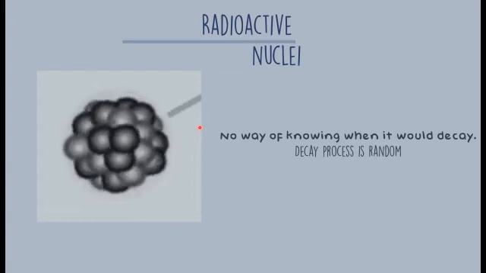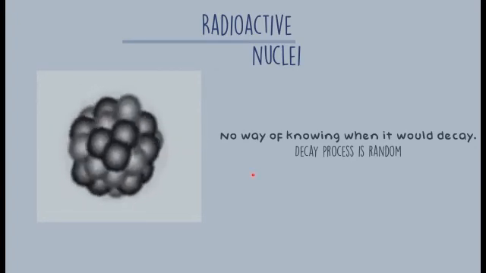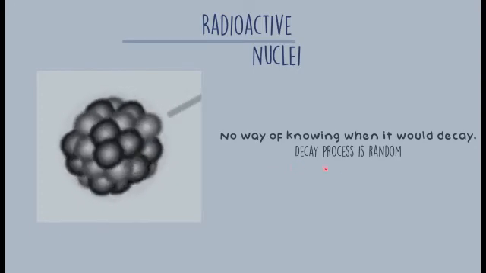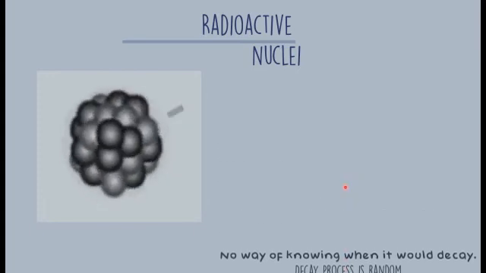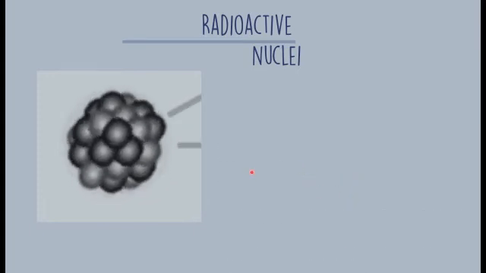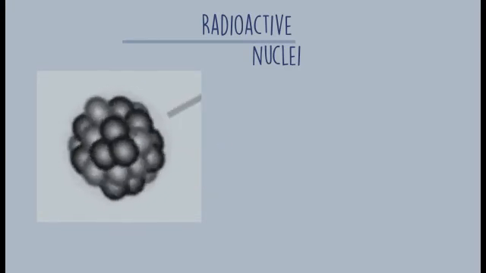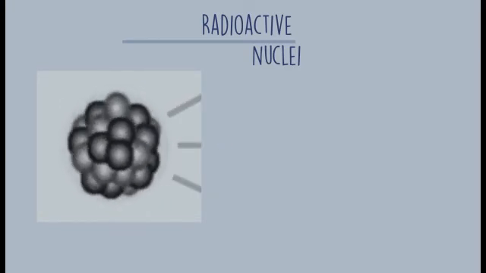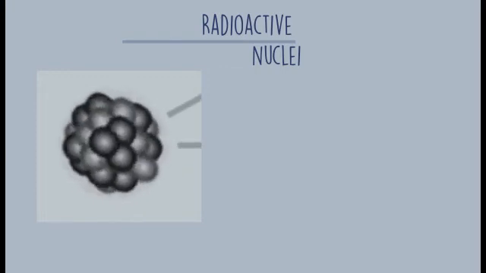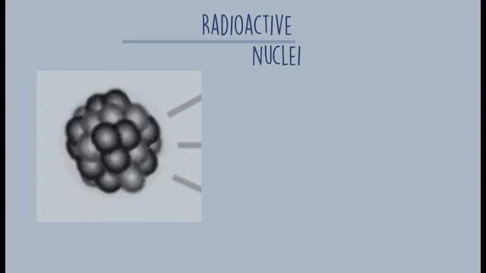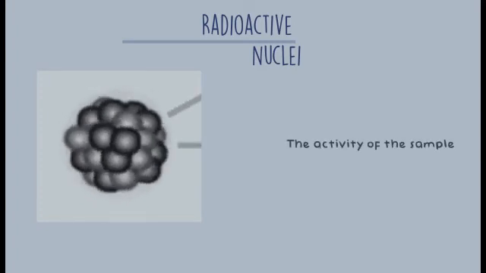A single radioactive isotope would have absolutely no way of knowing when it will decay, because the decay process is completely random. However, if we have a large enough sample of radioactive isotope, then though we couldn't tell when any individual isotope will decay, we can still find out two very useful things. One, the activity of a sample.